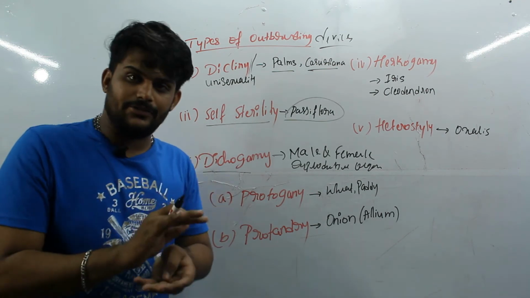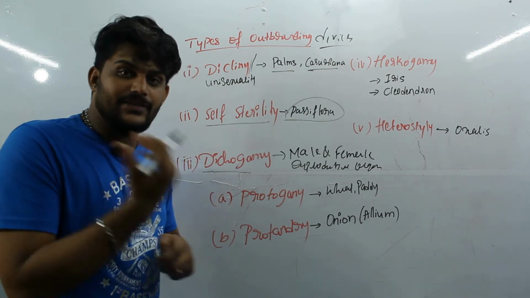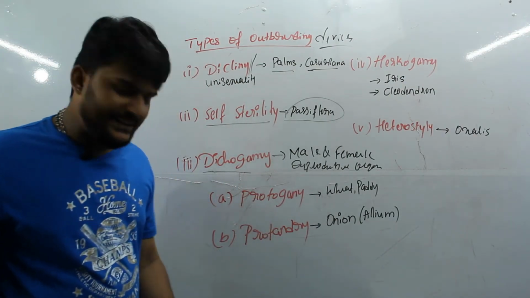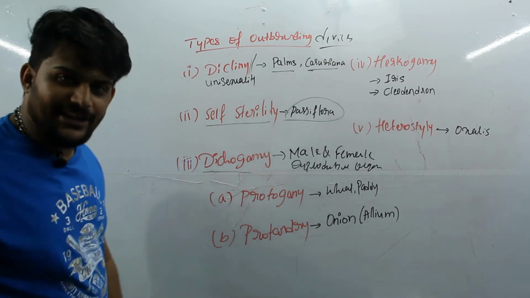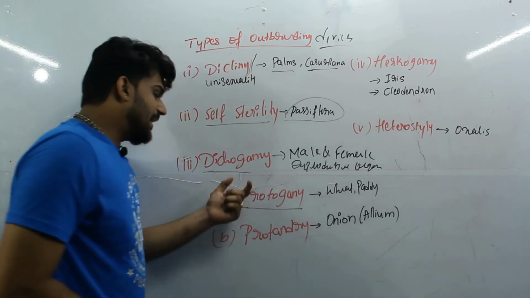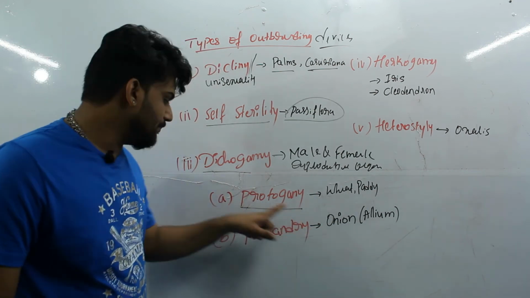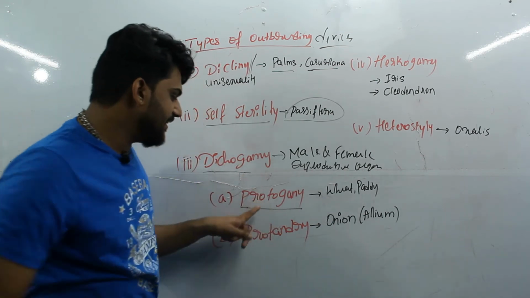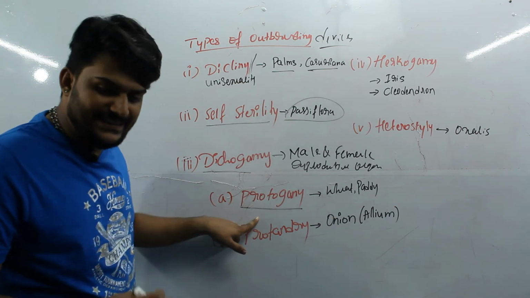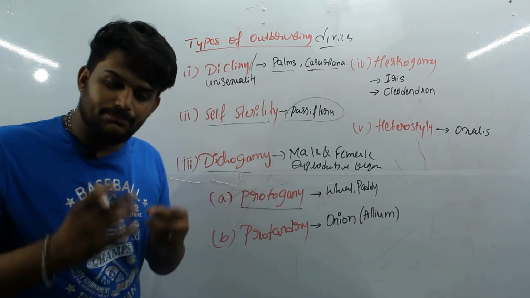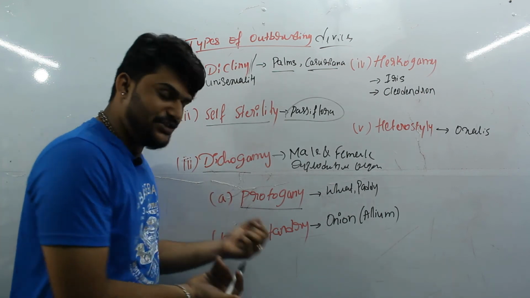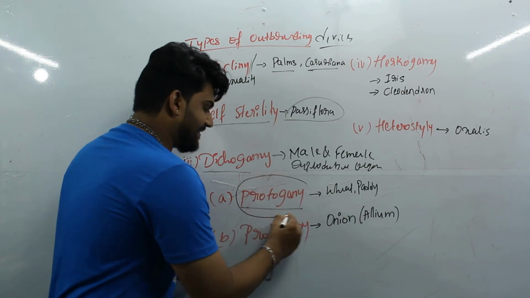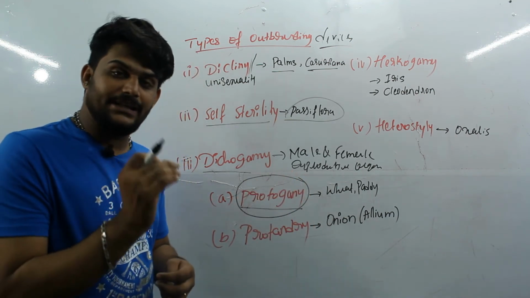On the basis of which becomes mature first, there are two types. The first one is protogyny and the second one is protandry. Protogyny: gyny means gynoecium, pro means before. The first maturity will be by the gynoecium, where the male will be immature at that time.